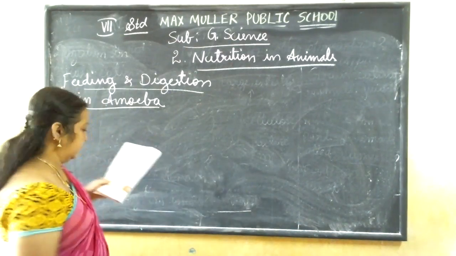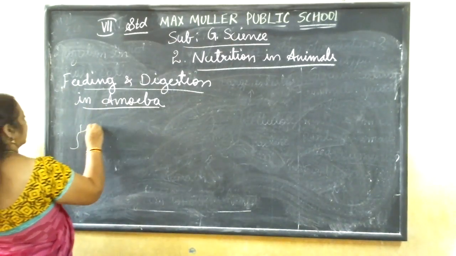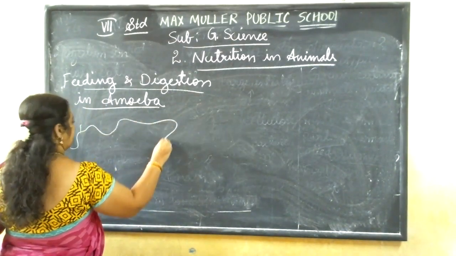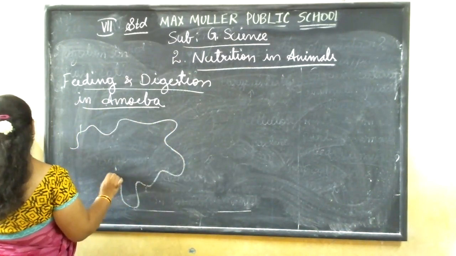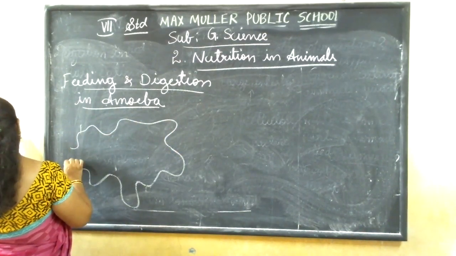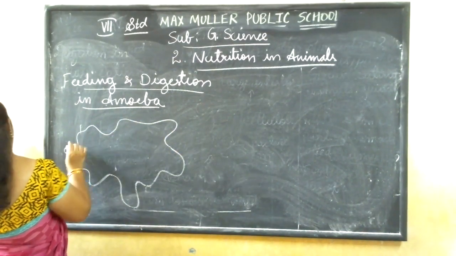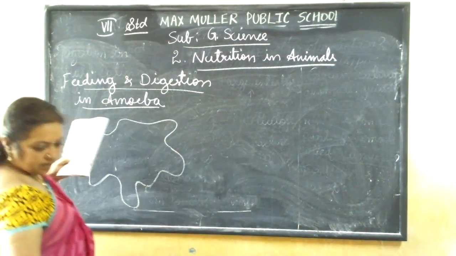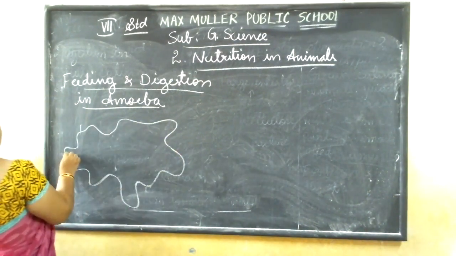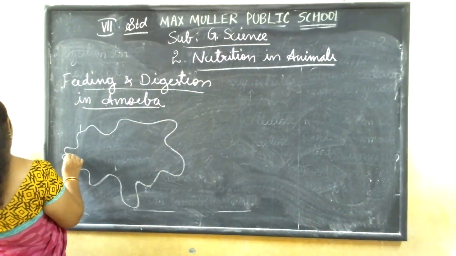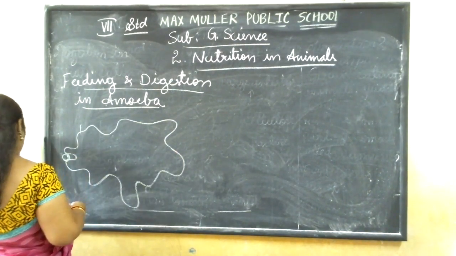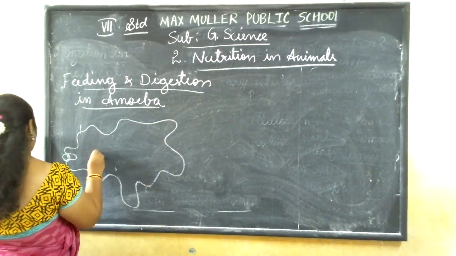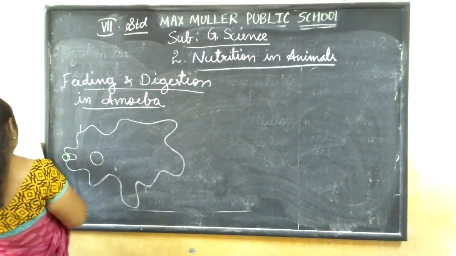You know, amoeba is irregular in shape, so any shape of amoeba you can draw. Here what they have given, a little bit like that I am drawing. I'll explain what parts are there.